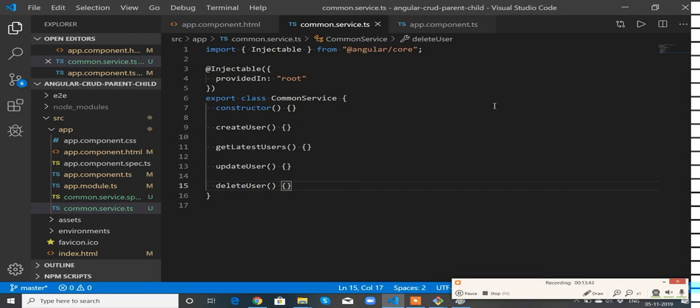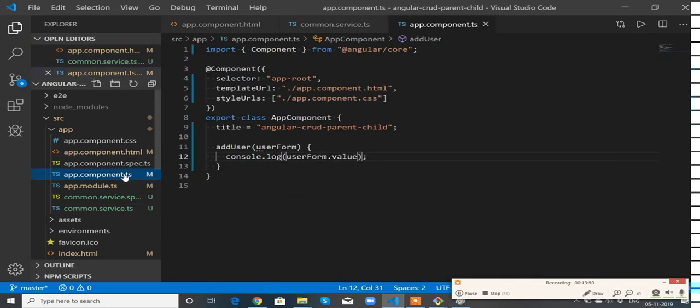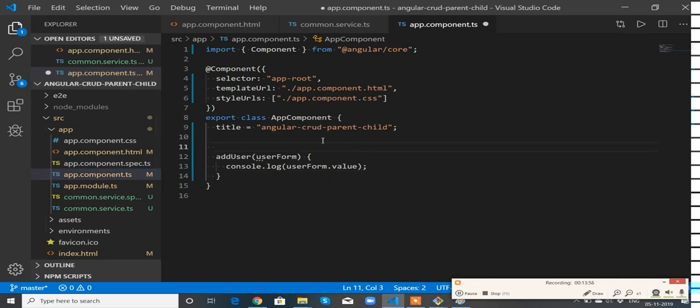Now let me go to the app component. First I need to import that particular service to use it. How can I do that? I need to add it as a dependency, private commonService.